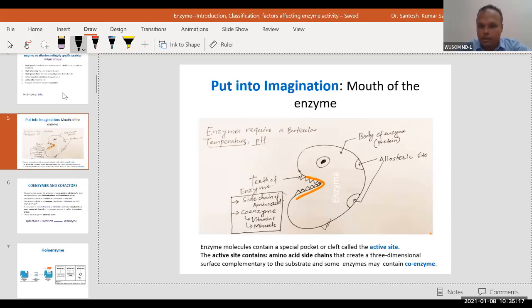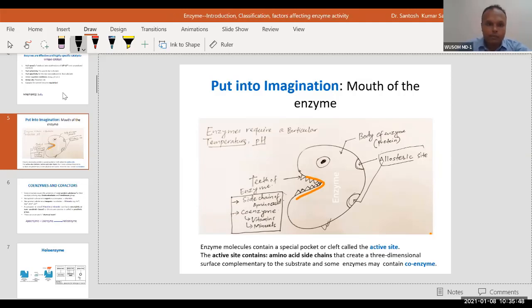So you can see this cartoon seems to be similar to a shark. It has a mouth here, and I have made the eye only just like that, so it does not have any significance. But the more important thing is these two areas on the body. It has a mouth on this area of the body, and there are some sites on the enzymes. These sites are called allosteric sites.